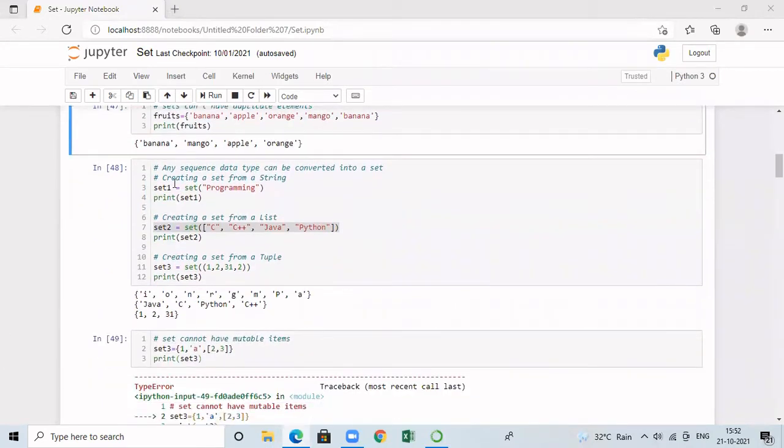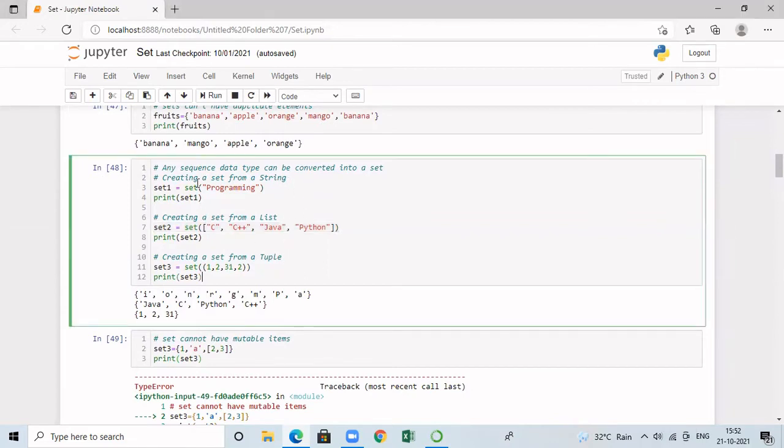And we can convert any sequence data type into a set. Let's see how to create a set from a string, list, and then tuple, because all these are sequence data types. So first, I want to create a set from a string. For that, I am going to use the set constructor. As an argument, I am passing a string called fruit programming. Then set1 is created. When I am printing, I am getting all the characters in the set appearing. And if you consider this, m is appearing twice in this particular string, whereas in the set, m is appearing only one time. And all the individual characters are now treated as set members.